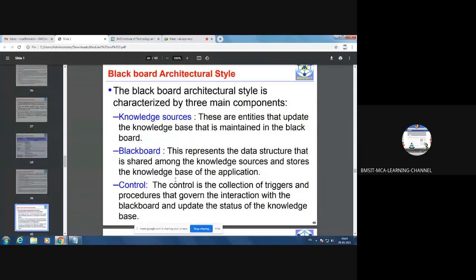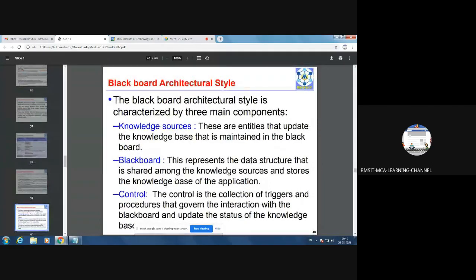Now we'll see what Blackboard architectural styles are. The Blackboard architectural style is characterized by three major components. One is the knowledge sources. These are the entities that update the knowledge base that is maintained in the Blackboard. Students, first of all, we need to understand the Blackboard. Blackboard always tells you what the functionality is, and it will not reveal how it is being implemented.